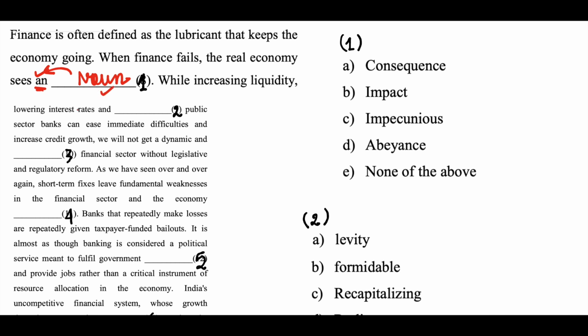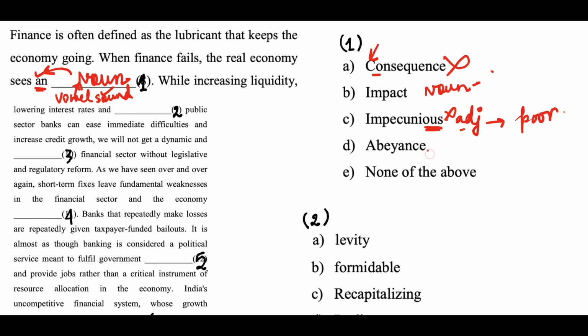And what kind of a noun? The noun should start with a vowel sound. Okay, so let's see. Consequence. Consequence is a noun but does not have a vowel sound, so wrong. Impact. Impact is a noun, yes. Impecunious. Impecunious ends in OUS. This tells us that this is an adjective. Impecunious means poor. Abeyance. Abeyance is a noun and this means suspension.